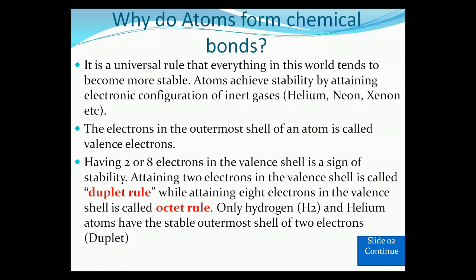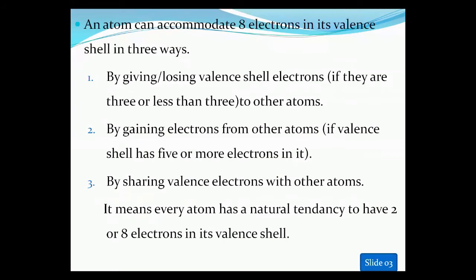You got it? Now, next, an atom can accommodate 8 electrons in its valence shell in 3 ways. Now listen carefully, I'm repeating. An atom can accommodate 8 electrons in its valence shell in 3 ways: by giving or losing valence shell electrons. Listen carefully, by giving or losing valence shell electrons to other atoms. It means if there are 3 or fewer electrons, an atom can only lose electrons if there are 3 or fewer electrons present in the outermost shell. So this atom can easily lose the electrons to the other atoms.